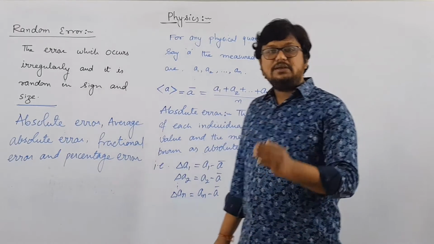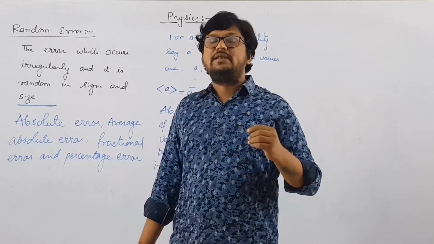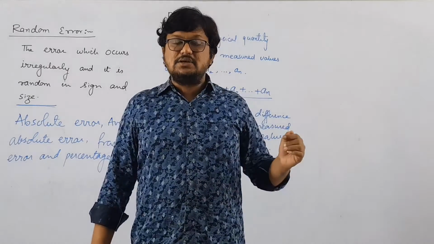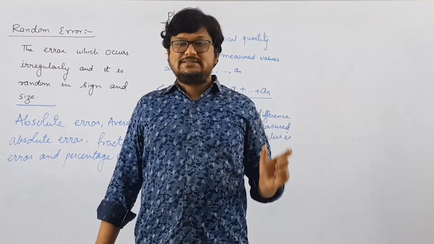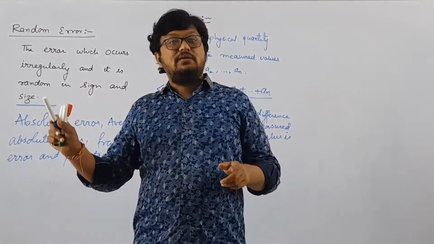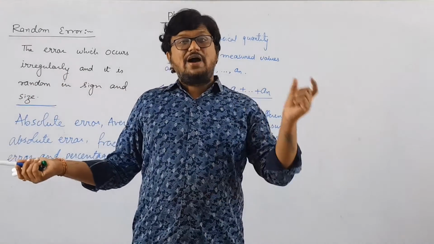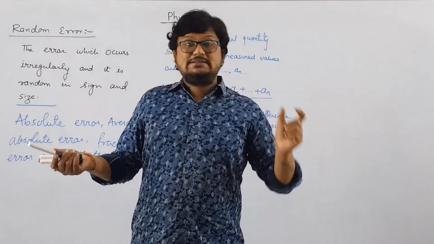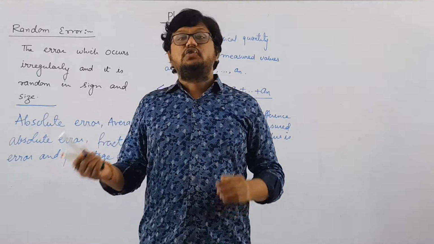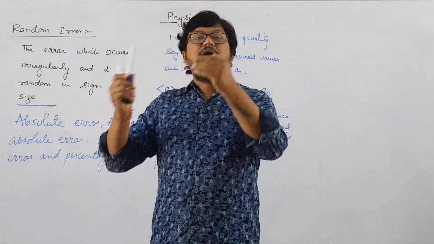Say, for example, in our previous discussion where we took the example of 4, 5 and 6. The values are 4, 5 and 6. So 4 minus 5 will be minus 1. 5 minus 5 will be 0. And 6 minus 5 will be 1. So your answer may be negative or positive.